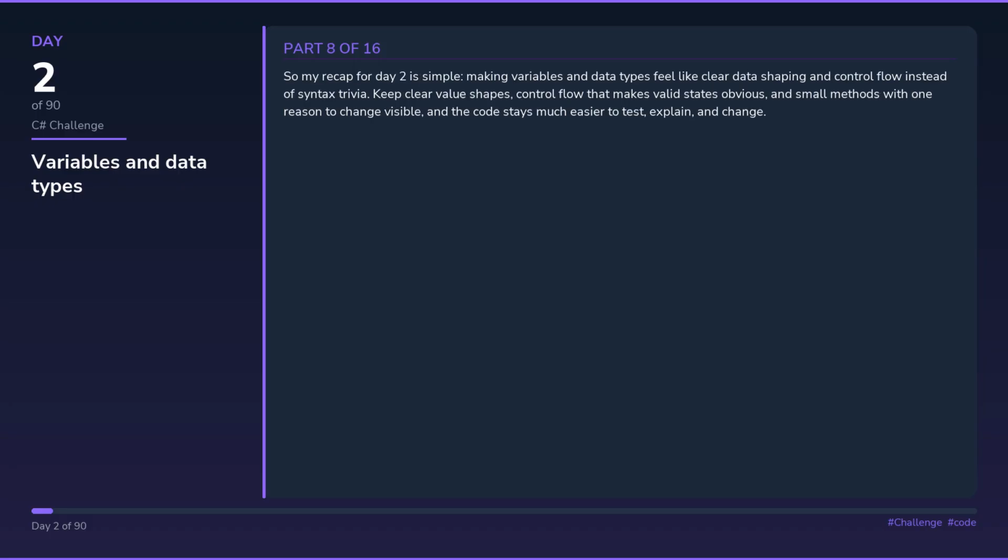So my recap for day 2 was simple: making variables and data types feel like clear data shaping and control flow instead of syntax trivia. Keep clear value shapes, control flow that makes valid states obvious, and small methods with one reason to change visible, and the code stays much easier to test, explain, and change.